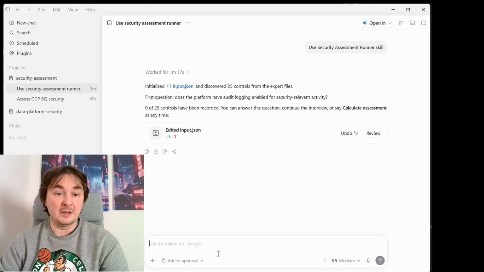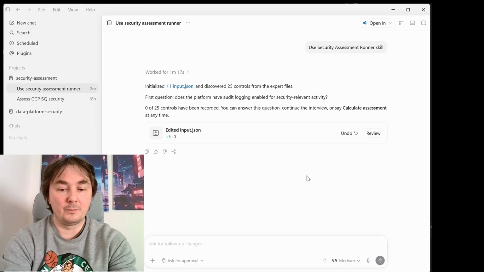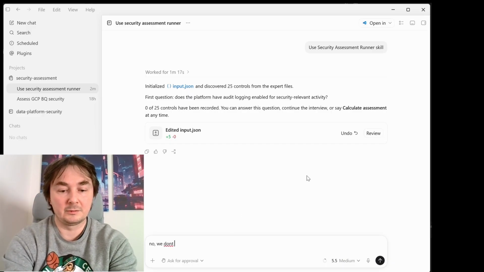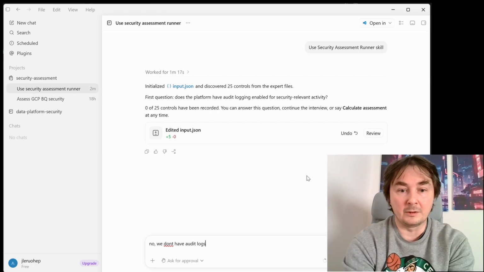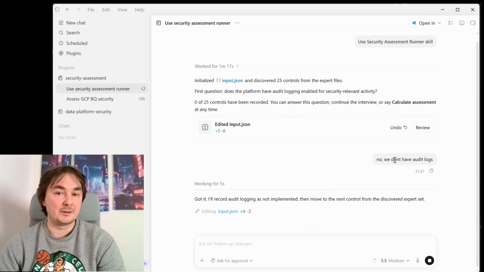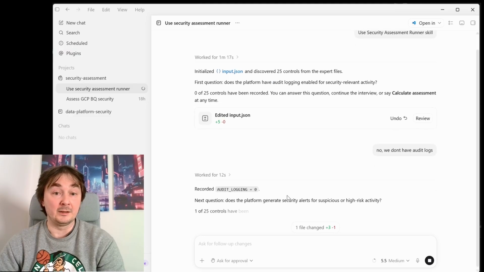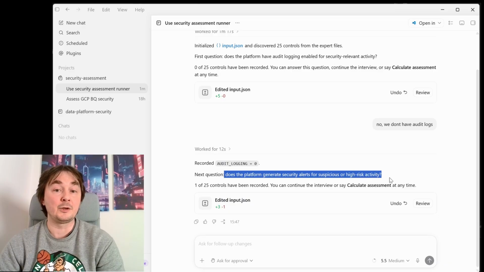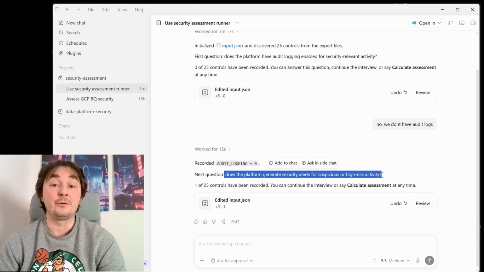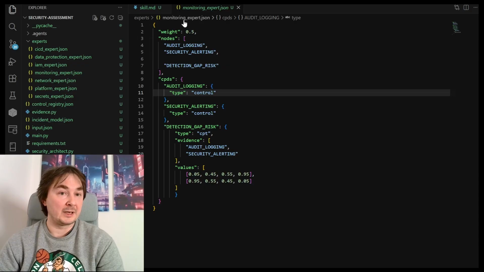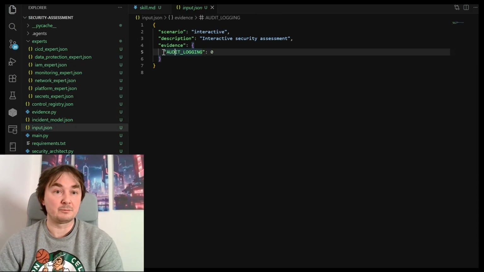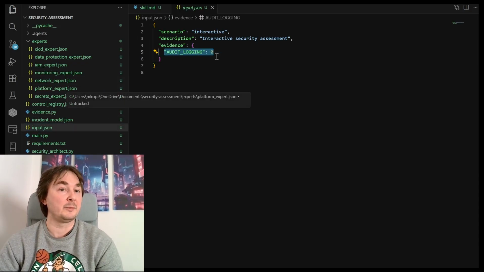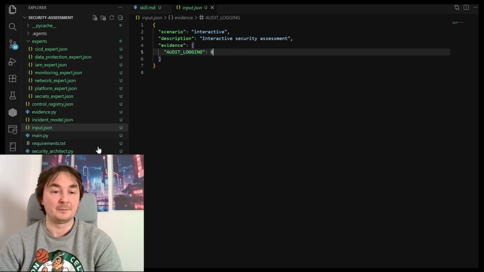What we can do next is answer that no, we don't have audit logs. So it recorded that there are no audit logs implemented, and then moved to the next control from the discovered experts. And this one would be, does the platform generate security alerts for suspicious or high risk activities? But what we have now in here, if we go to the input, we will see that the audit login control is marked as not implemented.